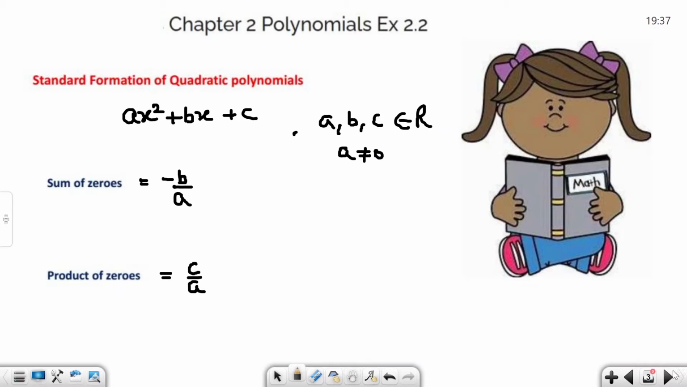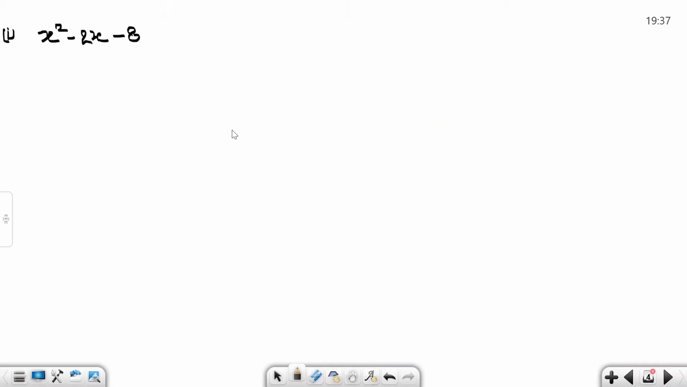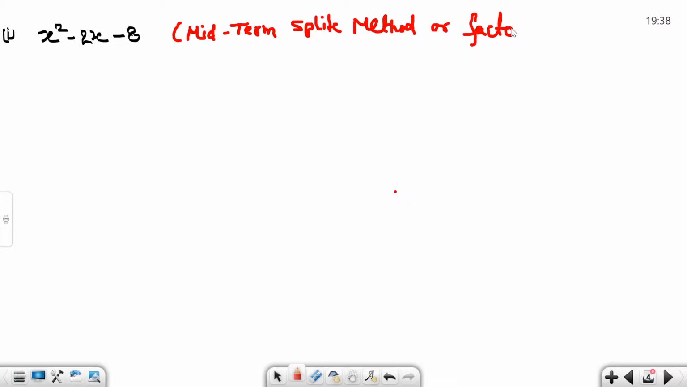Now our first question: find the zeros and verify the zeros. First of all, how do we find the zeros? In 10th class, the method is the middle term split method, or we can say factorization method.